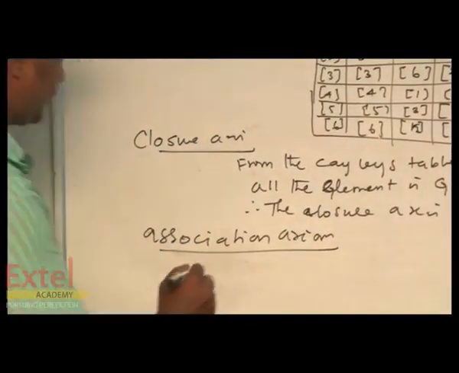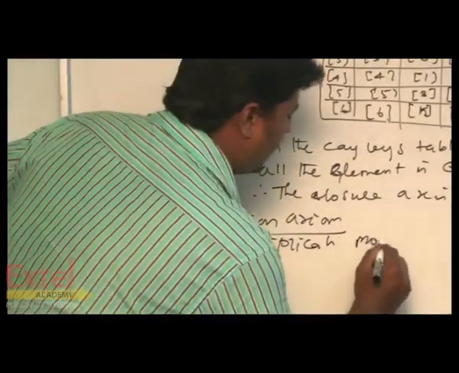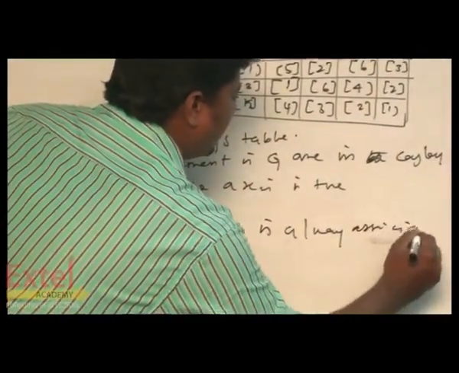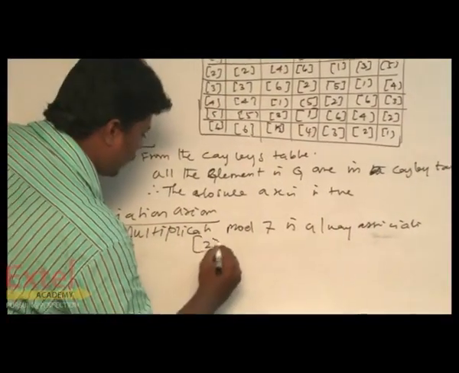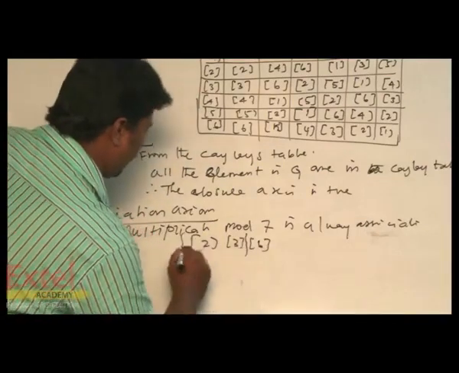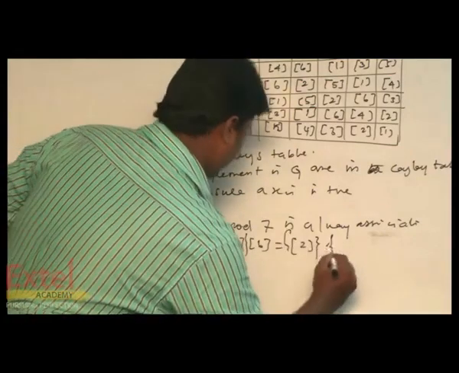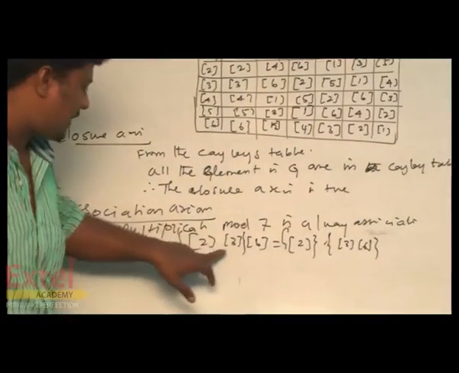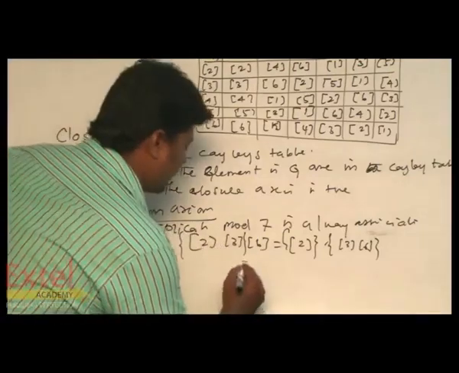So, associative axiom: multiplication modulo 7 is always associative. If you take any three numbers in multiplication, say 2, 3 and 6, then (2 multiplication modulo 3) multiplication modulo 6 should equal 2 multiplication modulo (3 multiplication modulo 6). So what will we get? 2 3s are 6, 6 times 6 is 36, and the remainder is 1.